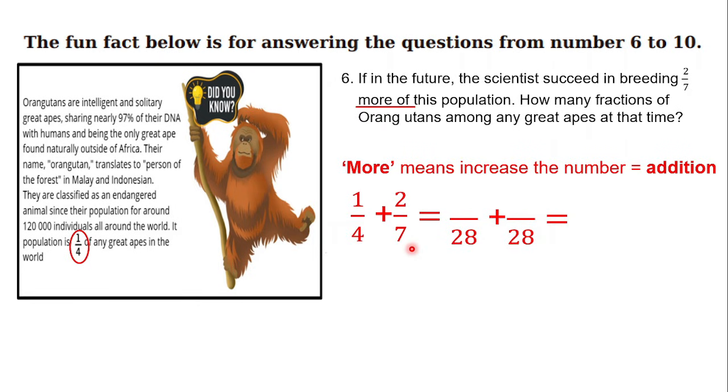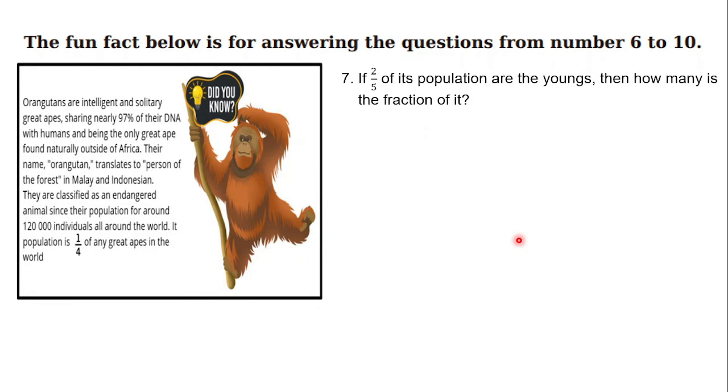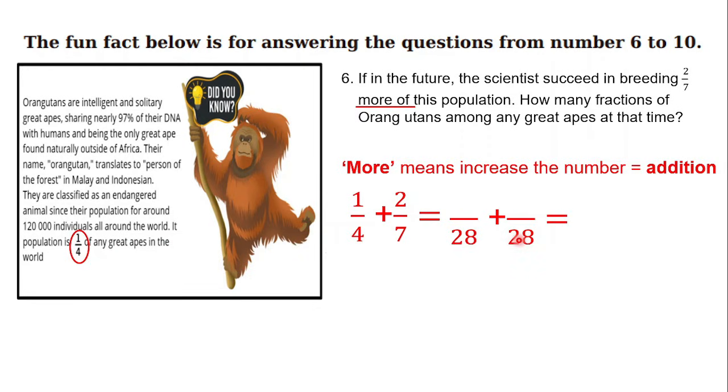As you know here, the LCM of 4 and 7 is 28. So it means all denominators must be set into 28. I think that is my clue, and you can do the rest until you find the answers.